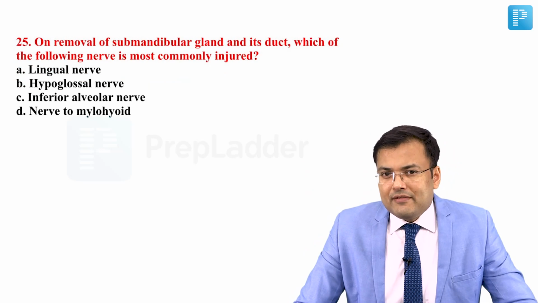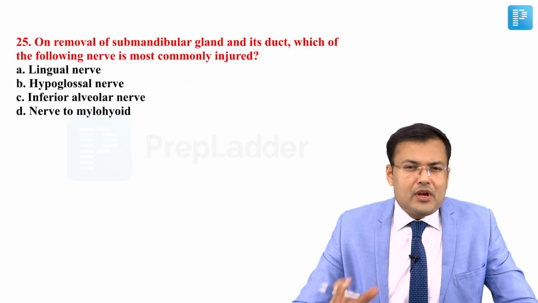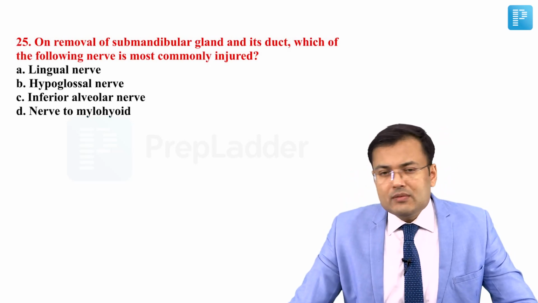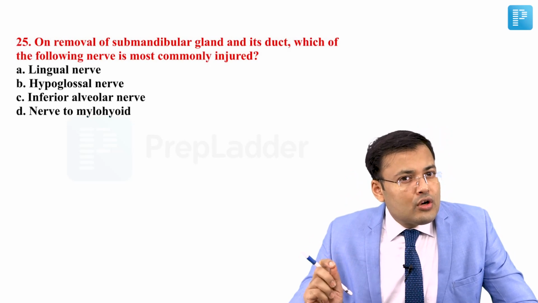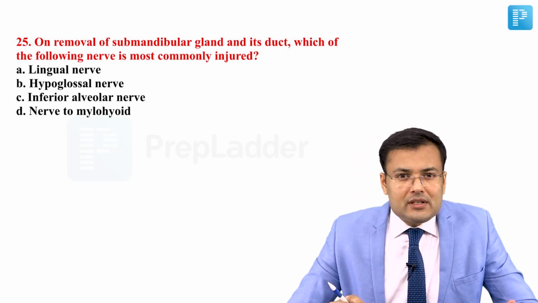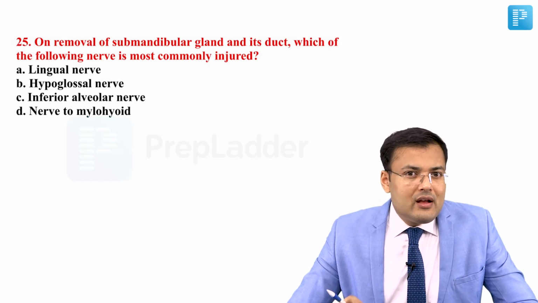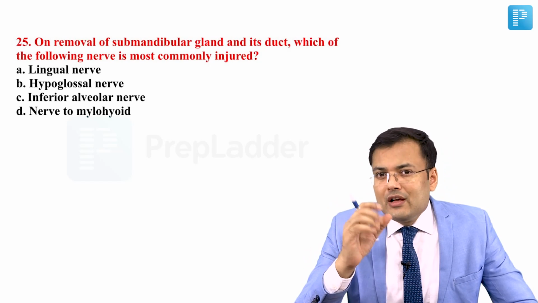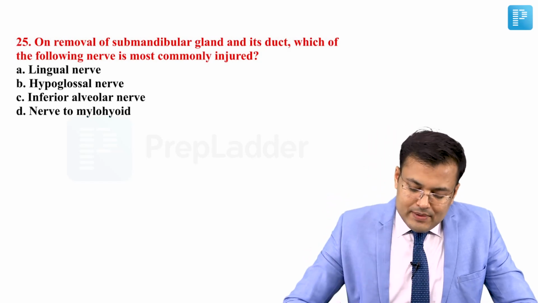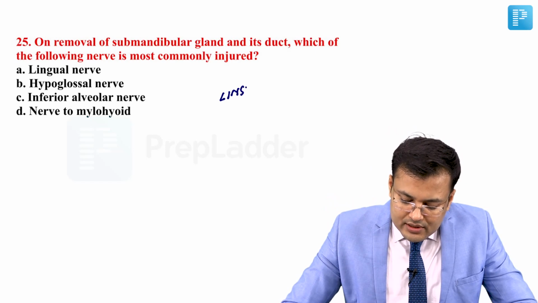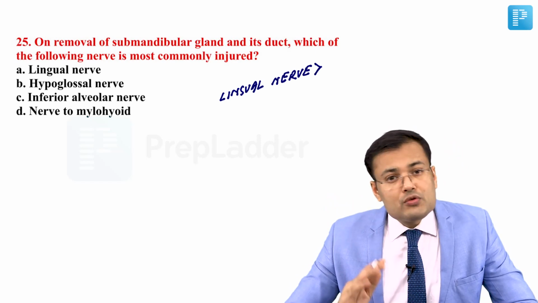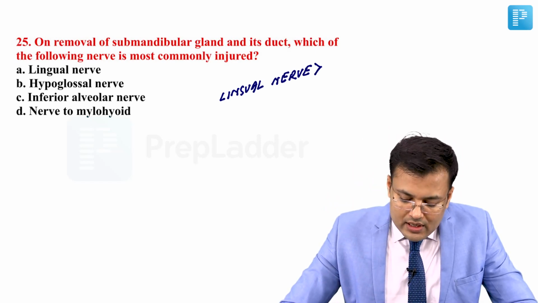See question number 25. Again a repeat question. On removal of the submandibular gland and its duct, which of the following nerves is most commonly injured? You know there is close relation of two nerves with the submandibular gland and its duct. The lingual nerve hooks the duct of the submandibular gland. So whenever we are performing duct surgery, the most commonly injured nerve is the lingual nerve, followed by hypoglossal.